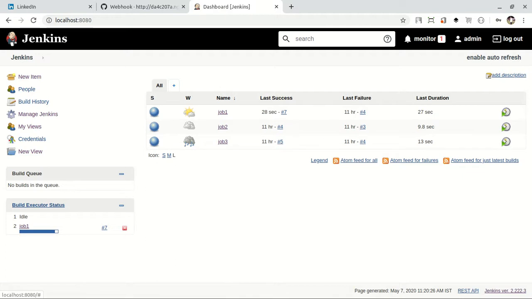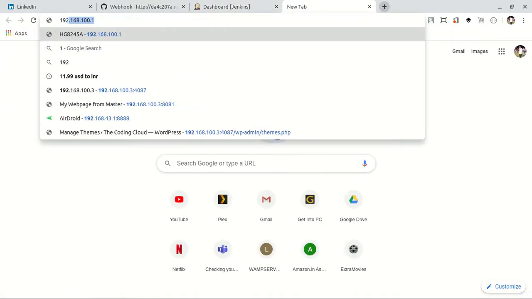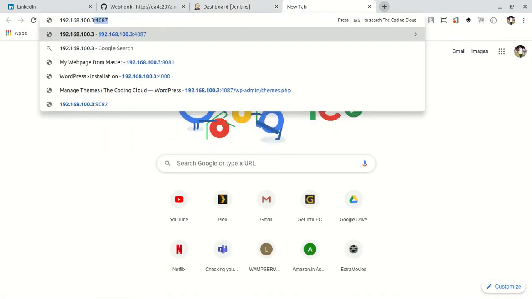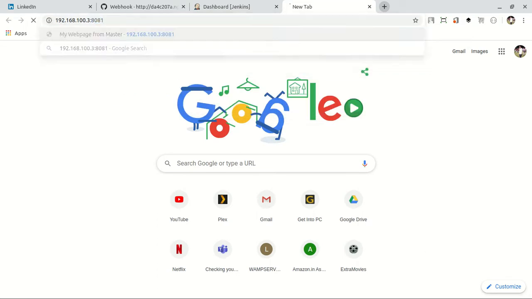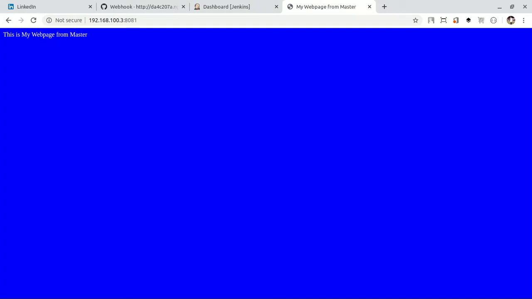And job 1 last success, which is tracking the master, is 28 seconds ago. Let's check our Docker container, and it has the background at blue.